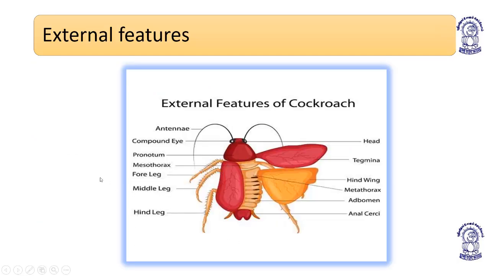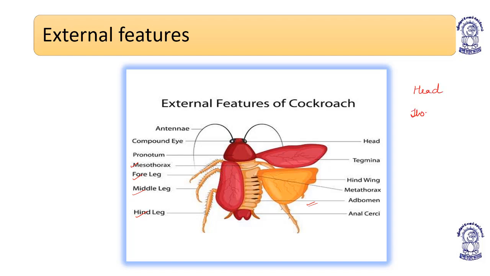Next slide. This is a slide exhibiting the external features of the cockroach, in which you can see the antenna, compound eyes, thorax, prothorax, mesothorax, and metathorax. Then the foreleg, middle leg, and hind legs. These are the walking legs. Anal cerci, anal style. I will tell you each and every part. The body is divided into head, thorax, and abdomen.